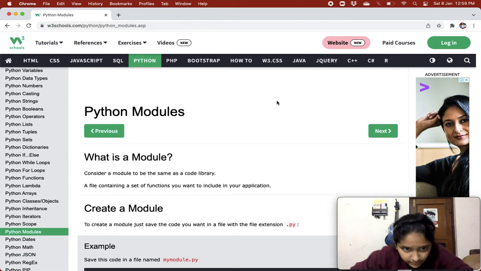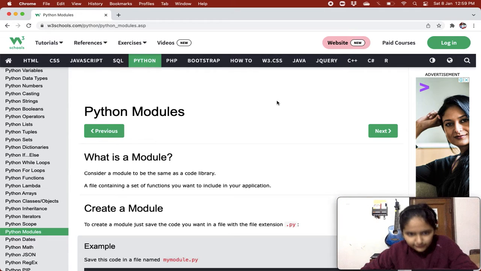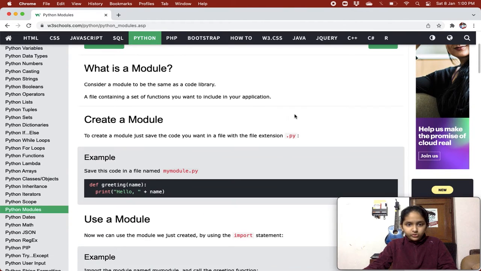A module is a file which contains all the functions that you want to include in your application, and variables and all that, right? So this is a module. All right, did you understand? All right, so let's move on.